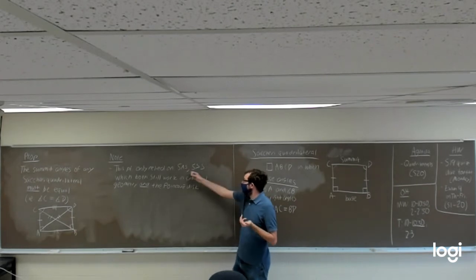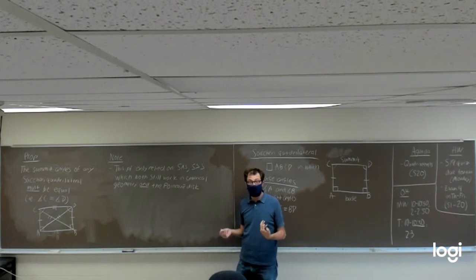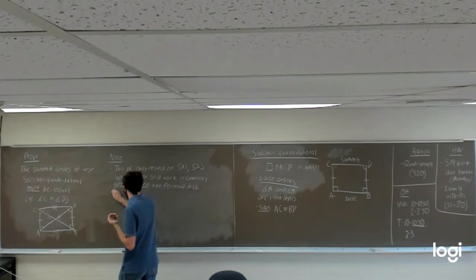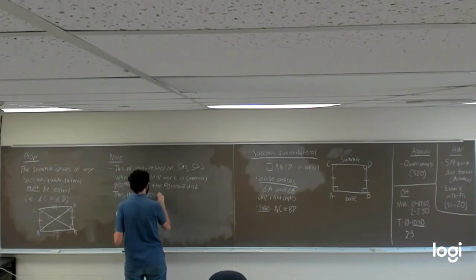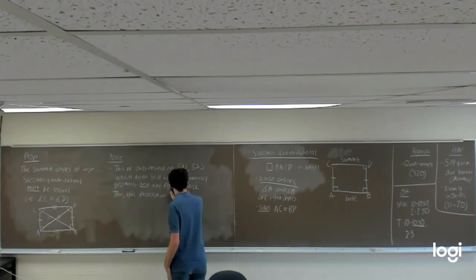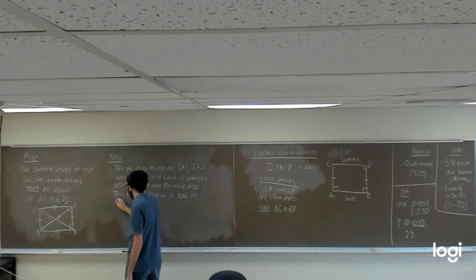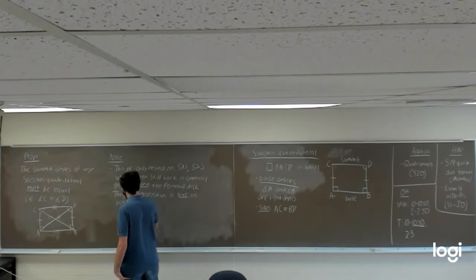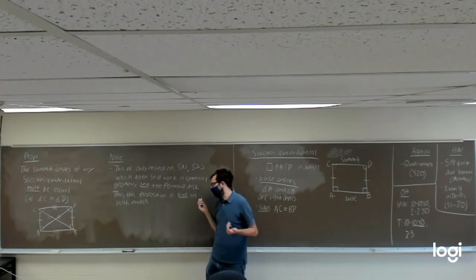And we know side angle side and side side side still work in spherical geometry and on the Poincare disk. This then tells us this proposition is still true in these non-Euclidean models, in spherical geometry and in the Poincare disk, as well as in Euclidean geometry.